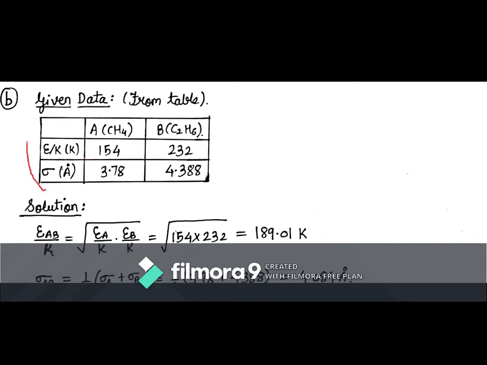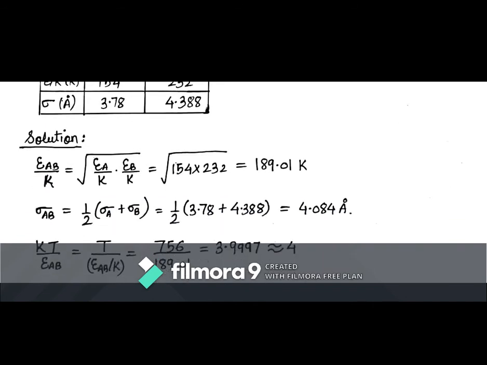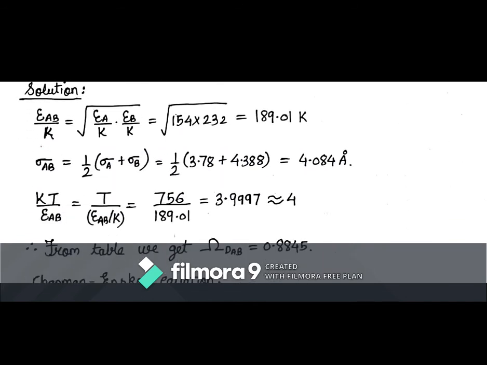From the given data, we know the individual values of epsilon by K and sigma for both species A and B. Beginning with the solution, the average value of epsilon AB by K is given by this formula, and the average value of sigma AB is given by this formula.